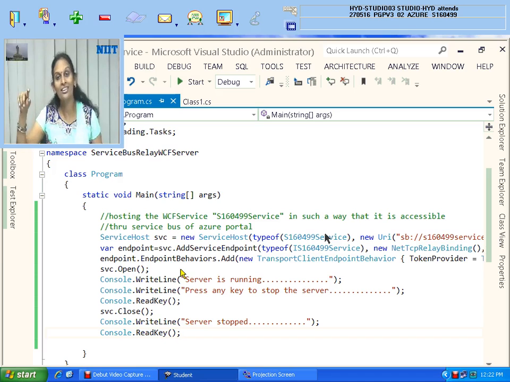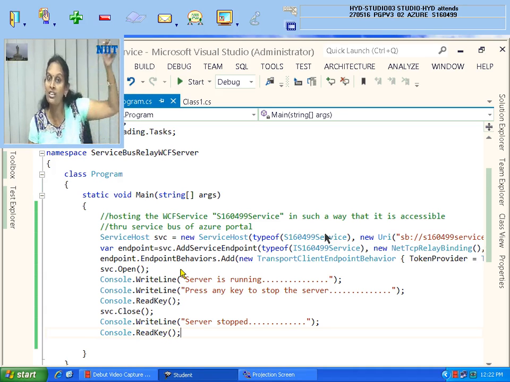That action method internally should call the right function of your WCF service, with this message passed. So now my server should receive that request and display that message on my server console, not on yours. You are sending the message, but I need to create that ASP application, host it in Azure. So that URL I'll pass to all of you, so that you write messages from there, so that it will be displayed in my application console.